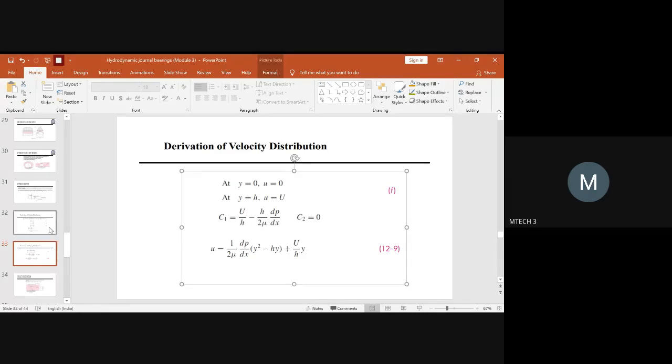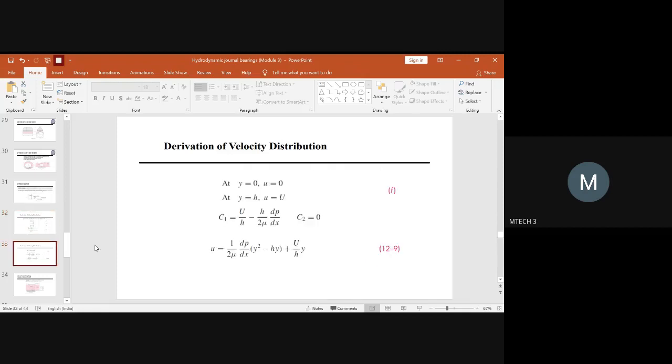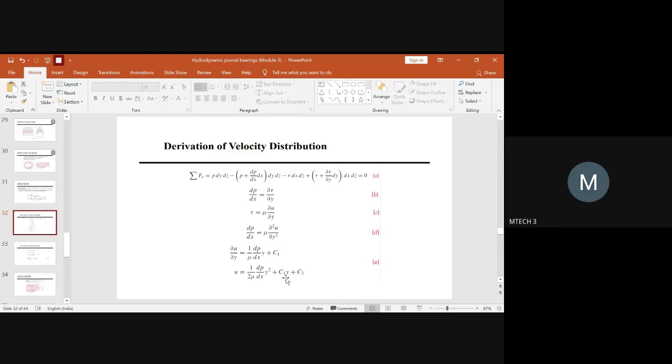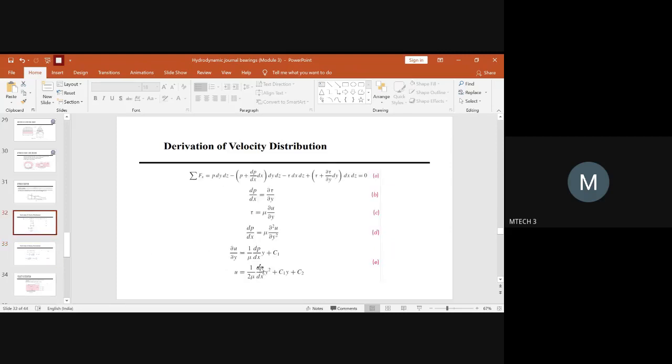In that case, your C2 doesn't have any values related to y and u, and hence obviously this will be equal to 0. So after you know the equation for C1, you can come back to this equation and replace the value of C1 by u by h minus h by 2 mu into dp by dx. So you will substitute the value of the constant in the equation. When you substitute, the velocity distribution equation gets changed again. After substitution, you can remove the common factor because you have dp by dx here, and initially here also you had dp by dx.